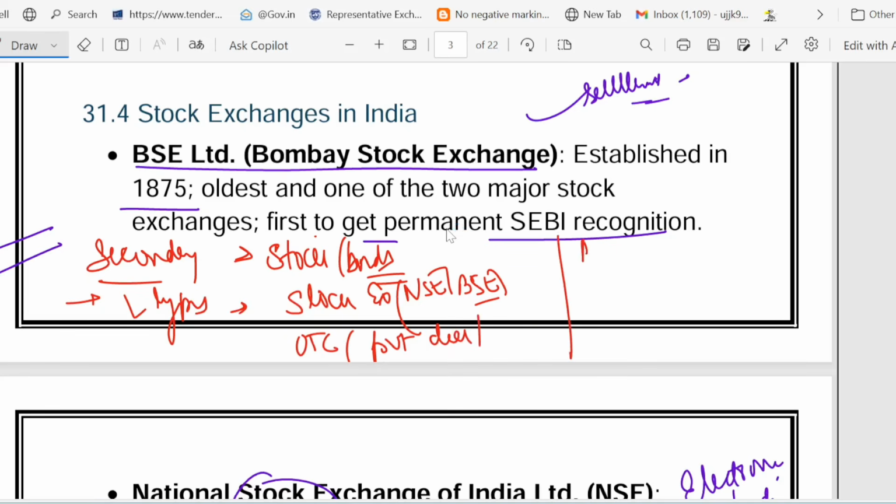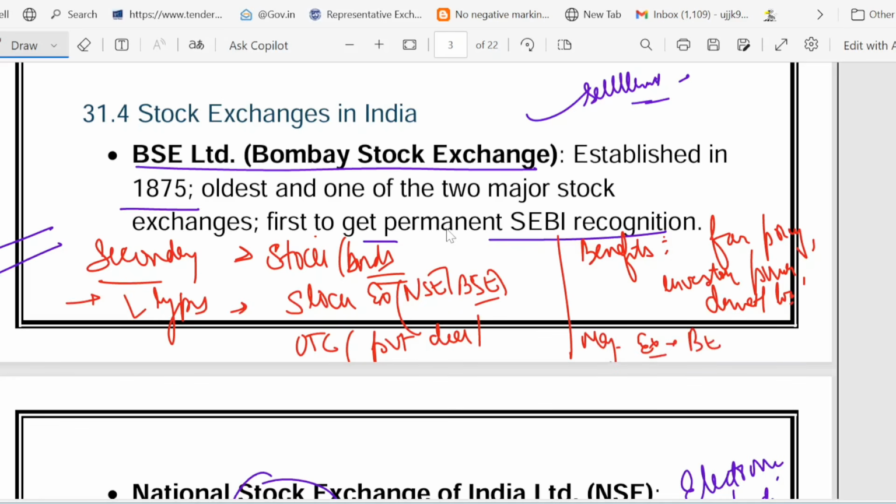Then we talked about the benefits of it. What are the benefits? I told you fair pricing, investor power, bank support like demat, like loan. These are the benefits. Then I told you about the major exchanges.